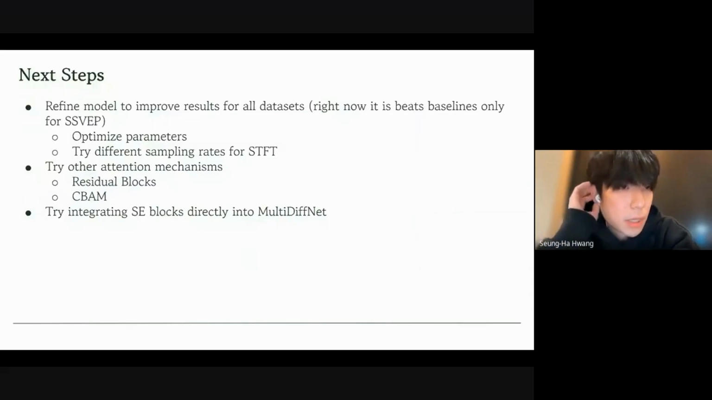Our next step is refining the model to improve results for all datasets, like optimizing parameters, trying different sampling rates, or trying other attention mechanisms and integrating SE blocks directly into multi-DiffNet, which is one of our baseline models.